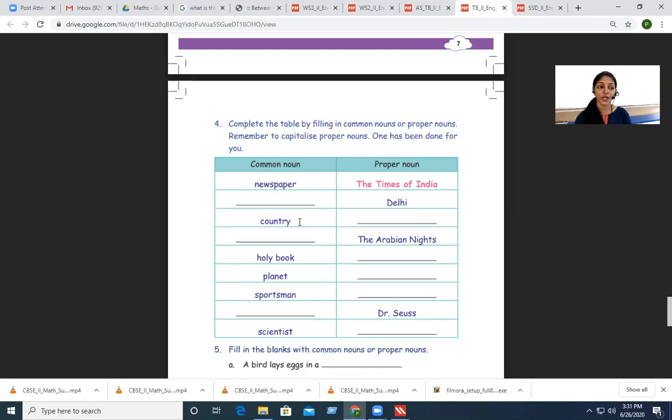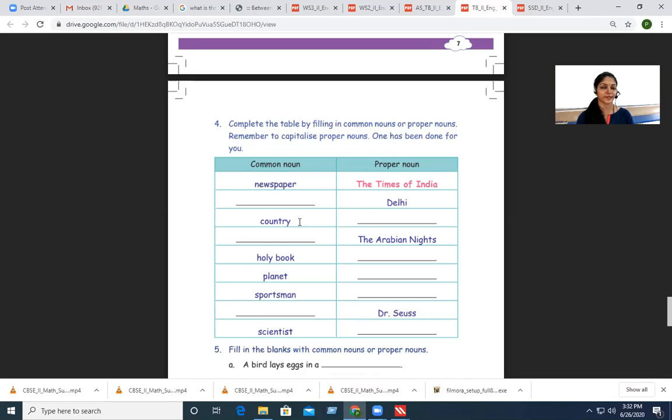In the common nouns, they have written holy book. So what should you do? You have to write the name of the holy book. You know the holy books now, which we had discussed, right? So you can write Bible, you can write Bhagavad Gita, you can write Quran. And remember, because you're writing the proper noun, the name of the holy book, it should always start with a capital letter. The first letter should always be capitalized. Okay. So now coming to the next one.